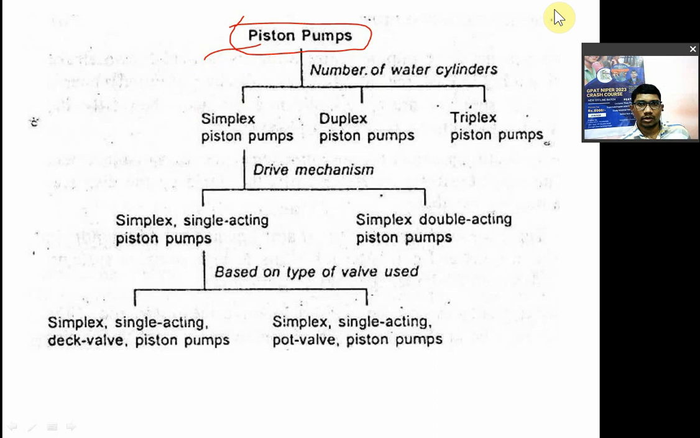रेसिप्रोकेटिंग पंप है. So depending on the number of water cylinders, if it is one, it is known as a simplex pump. If water cylinders are two, known as a duplex. If three, triplex piston pump.